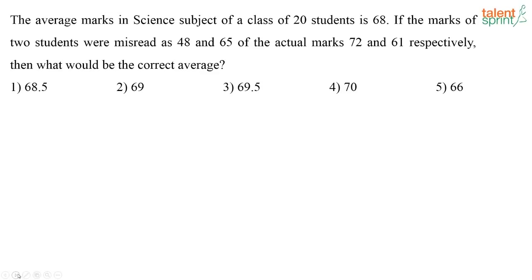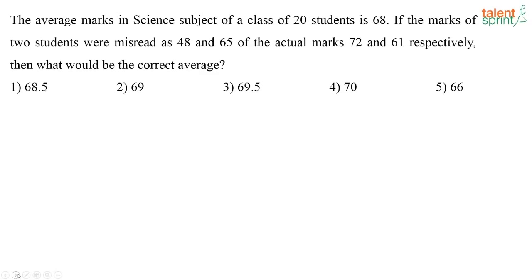Now, next one. The average marks in science subject of a class of 20 students is 68. If the marks of 2 students were misread as 48 and 65 instead of the actual marks 72 and 61 respectively, then what would be the correct average? Now, when you have such questions, do not solve it in the normal method. It's going to be time consuming. Use the equal distribution method. You will get the answer really fast. Okay. So, how do you solve this?